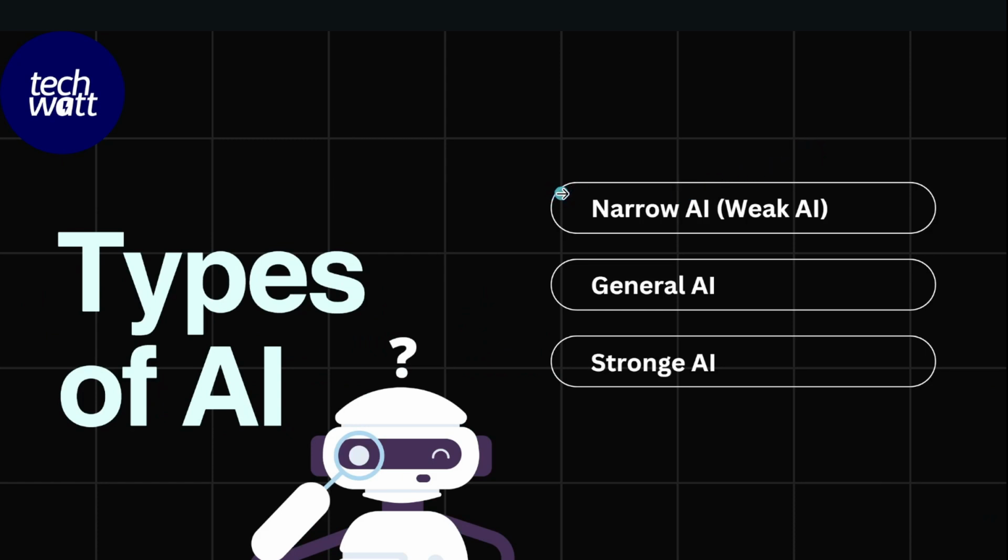Now let's look at some common types of AI. We have three basic types of AI: narrow AI, which is also known as weak AI, general AI, and strong AI. Narrow AI, which is the common type of AI we are using today, is designed to perform a specific task with higher efficiency. As I said earlier, examples of narrow AI are voice assistants such as Siri and Alexa.